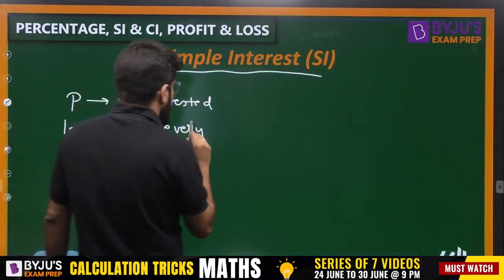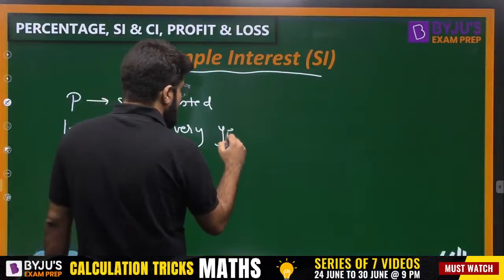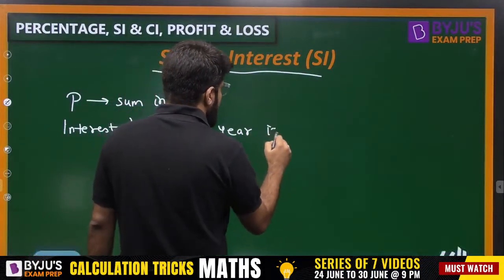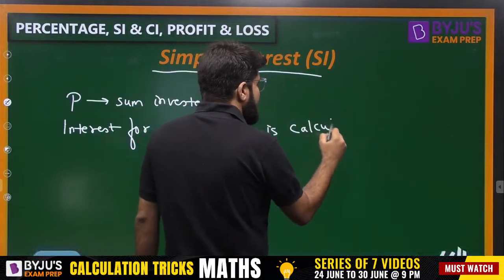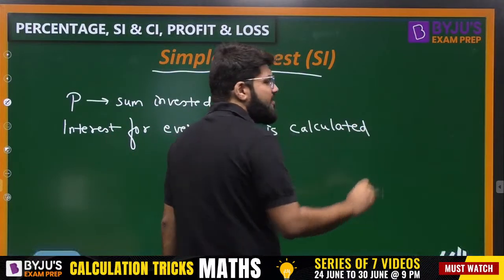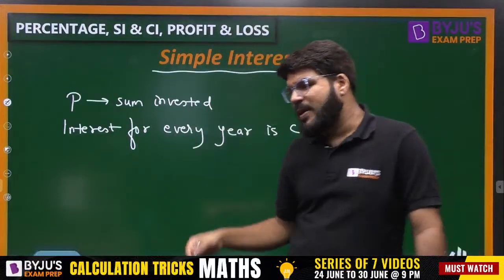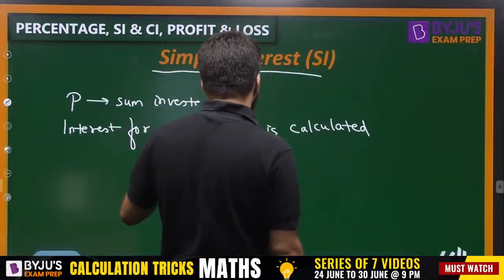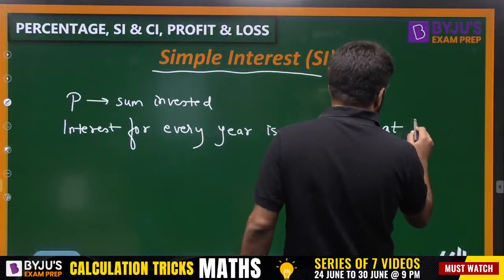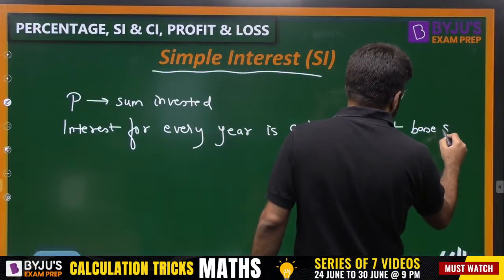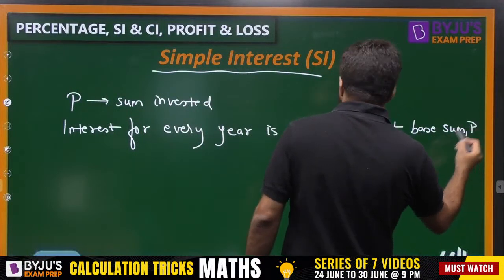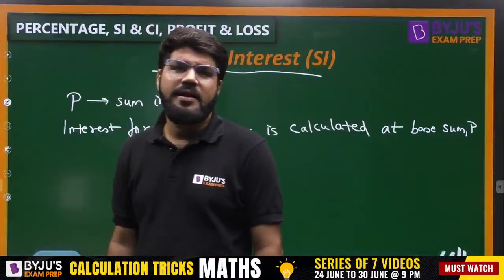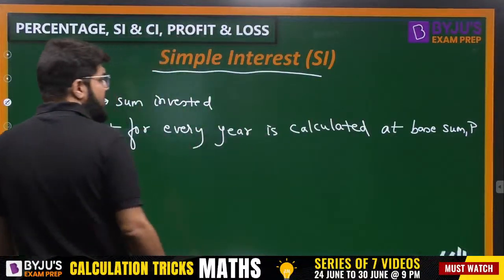See, in the compounding case, the interest every year is calculated on the previous value. That is why I told you compounding effect. But here the interest every year is calculated on the base sum only, that is P.